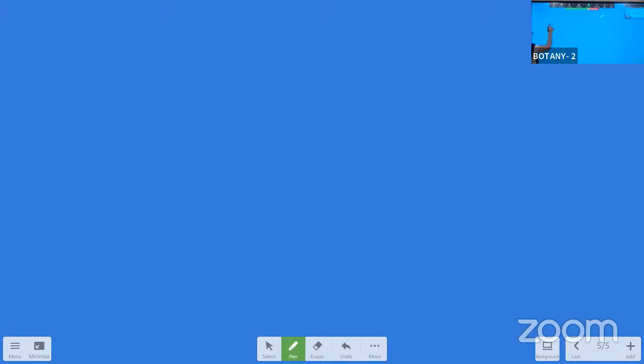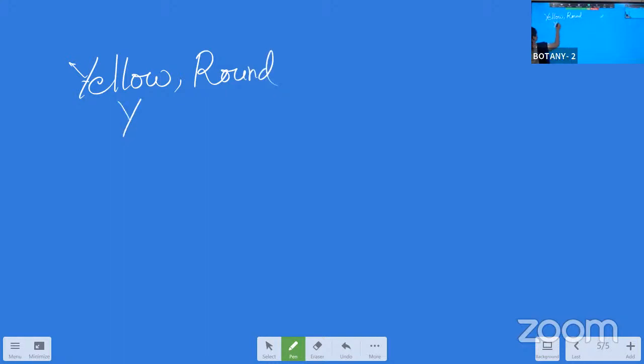So once we have seen the monohybrid test cross, now in the dihybrid test cross, what will we take? Yellow colored seeds and the round seeded nature. Yellow round character, capital Y, capital Y, capital R, capital R, is crossed with the contrasting character.